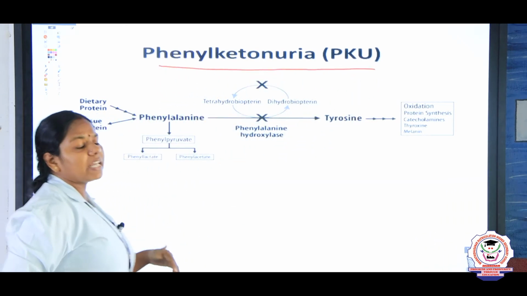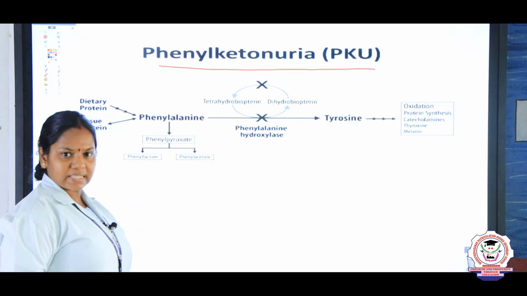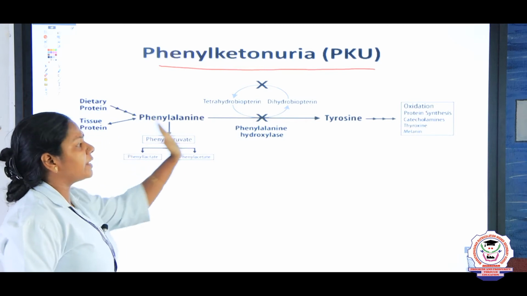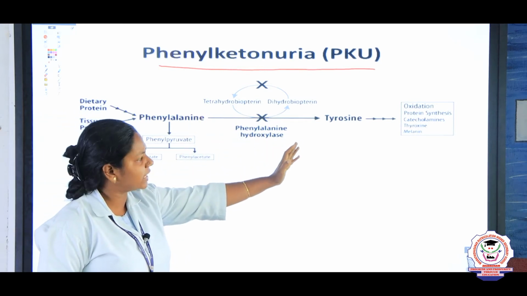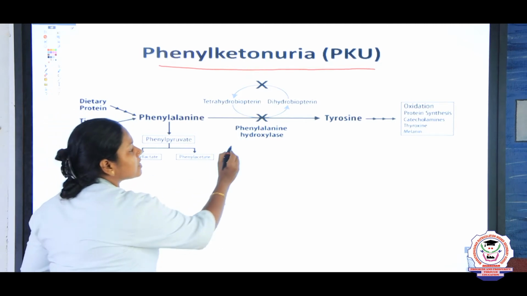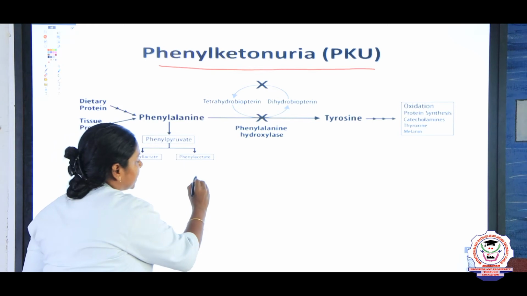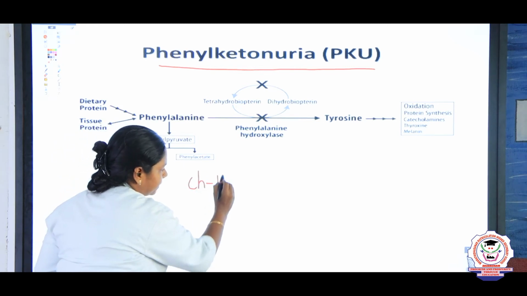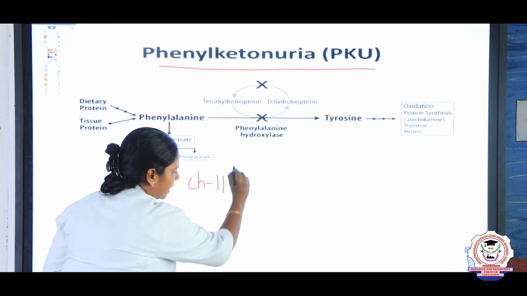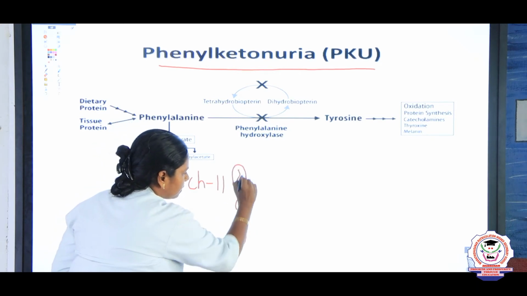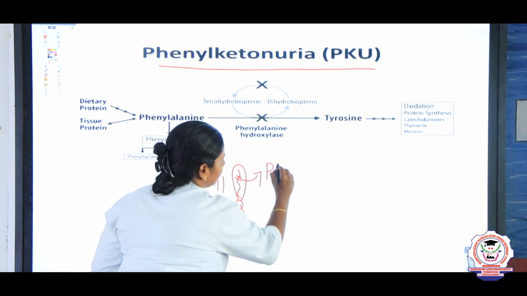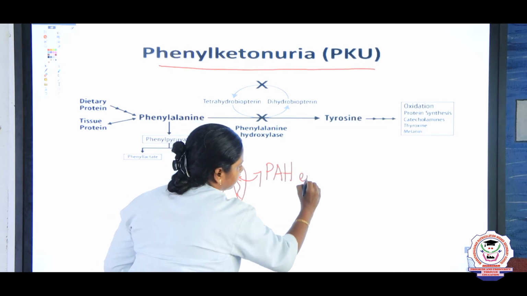Phenylketonuria. Actually, phenylalanine is an amino acid, right? This phenylalanine is converted into tyrosine. Tyrosine is an amino acid derivative. So the gene which breaks down this phenylalanine is located in chromosome 11. If that particular gene is absent, for example in chromosome 11, that particular gene is responsible for producing the phenylalanine hydroxylase enzyme.